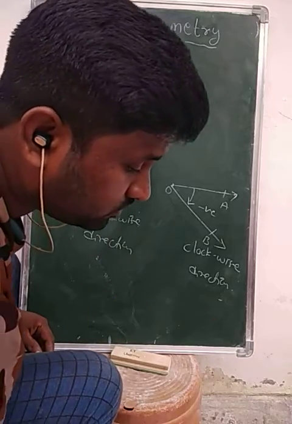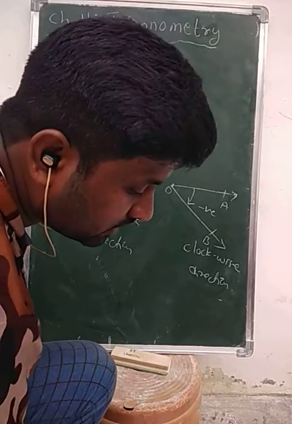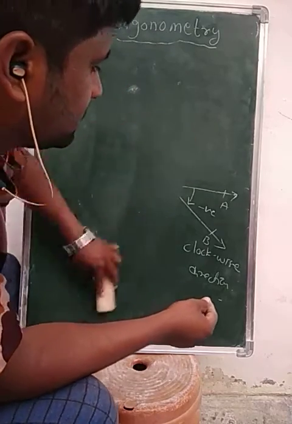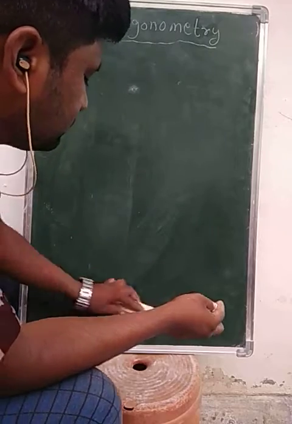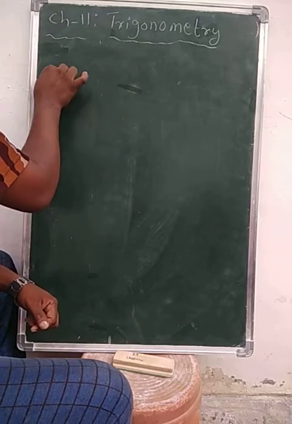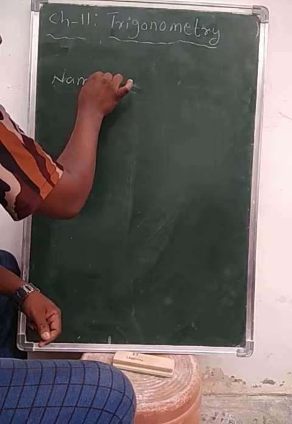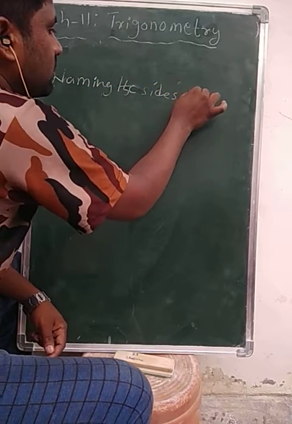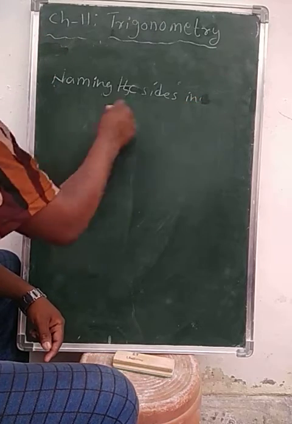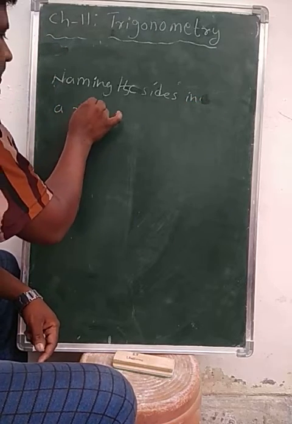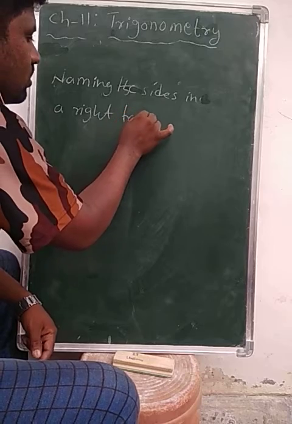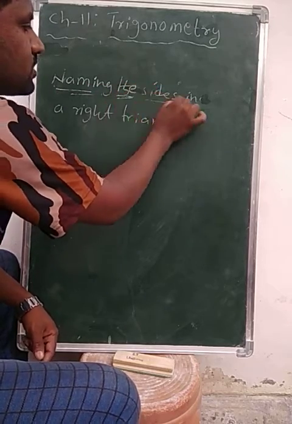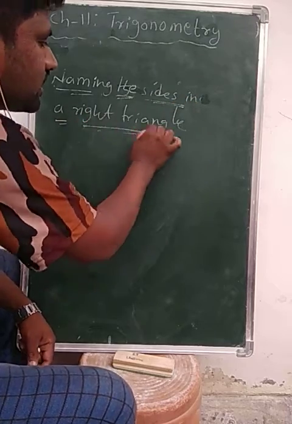Now, naming the sides in a right triangle.